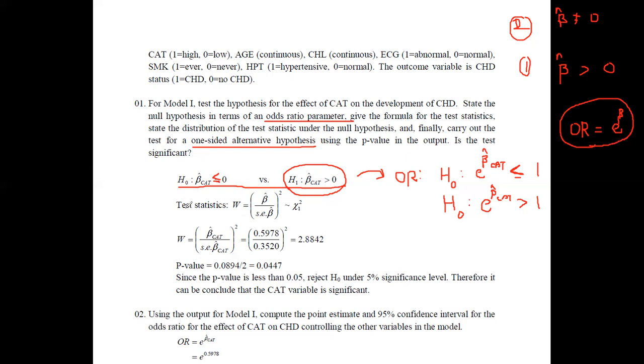Therefore, in the notes also, in the previous explanation also, we have identified what test statistic can be used. Therefore, we can say W equals the square of this quantity, beta hat divided by the standard error of beta hat. It is the estimated parameter value divided by the standard error of this estimation, and we have to consider its square term, and we can say that this follows a chi-square distribution with degrees of freedom equal to 1. Now we have done up to this point, and we are asked to carry out the test to check whether it is significant or not.